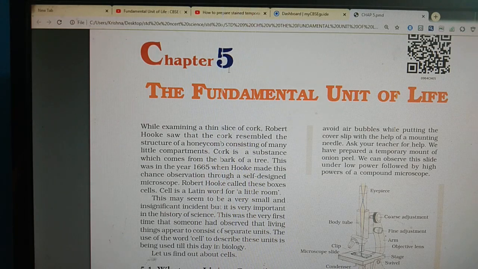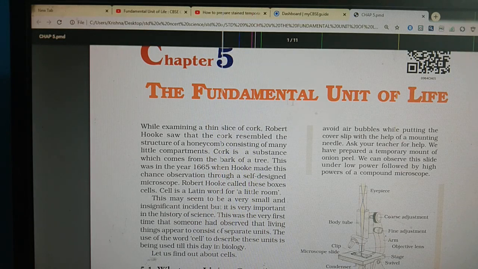Listen, science of standard 9th is very important and basic. Those who want to take science in 11th standard, for them this 9th standard science is most important. Your 9th standard science is divided into mainly 4 parts. First part is chemistry, second biology, third physics, and fourth is environment. We will start from the part of biology with chapter 5th, which is the fundamental unit of life. Let us understand this first of all from the video.